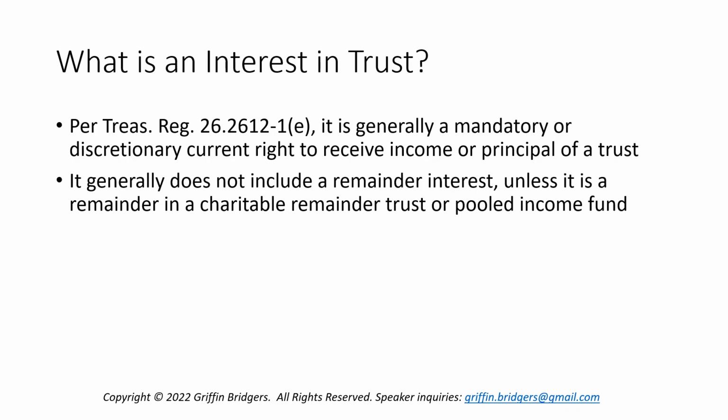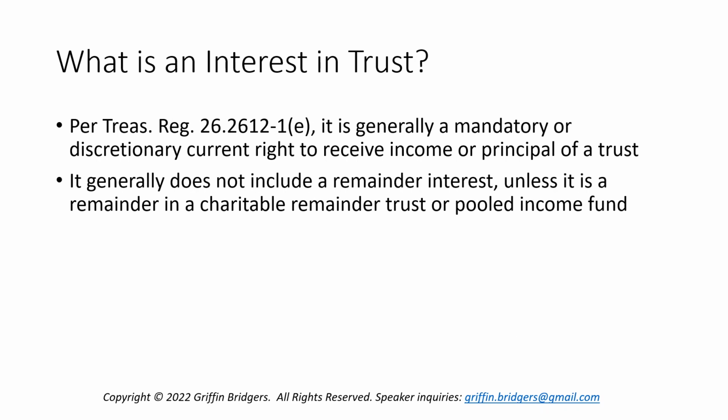So the big question is, what is an interest in a trust? In other words, if we have a non-skip person who has a quote-unquote interest that terminates, how do we define that? Well, in Treasury Regulation 26.2612-1(e), it's defined typically as a mandatory or discretionary current right to receive the income or principal of a trust. So typically, if you have a child who's simply a remainder beneficiary, in other words, they don't have the current right to receive income or principal, then a termination of their remainder interest typically would not be a taxable termination.